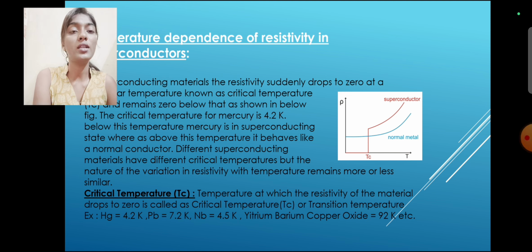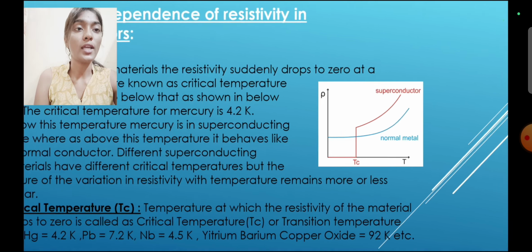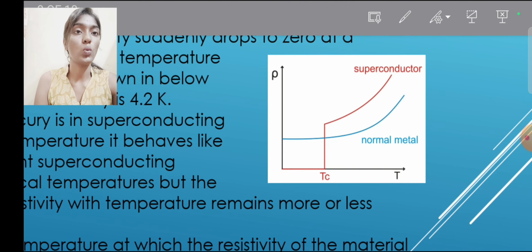Different superconducting materials have different critical temperatures, but the nature of the variation in resistivity with temperature remains more or less similar. Critical temperature: the temperature at which the resistivity of the material drops to zero is called the critical temperature or transition temperature. Examples: Hg equals 4.2 Kelvin, Pb equals 7.2 Kelvin, Nb equals 4.5 Kelvin, yttrium barium copper oxide equals 92 Kelvin, etc. You can see the graph plotted as Tc versus rho.